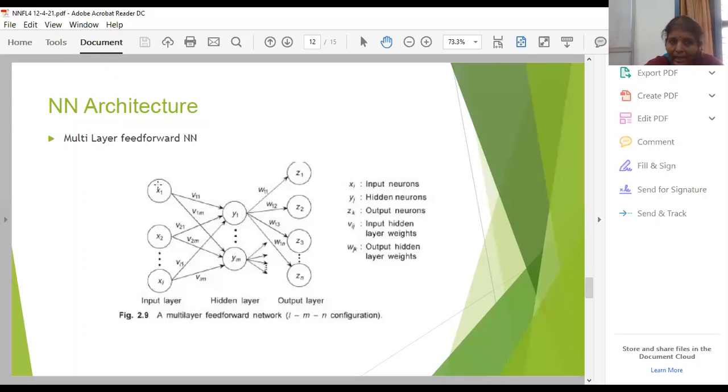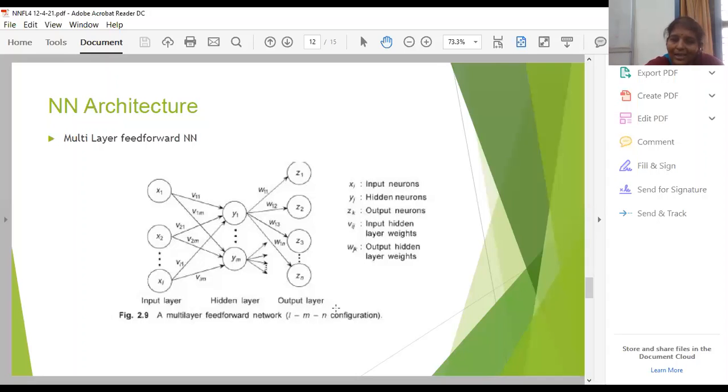Suppose you consider L number of input neurons, M number of hidden layer neurons, and N number of output neurons.